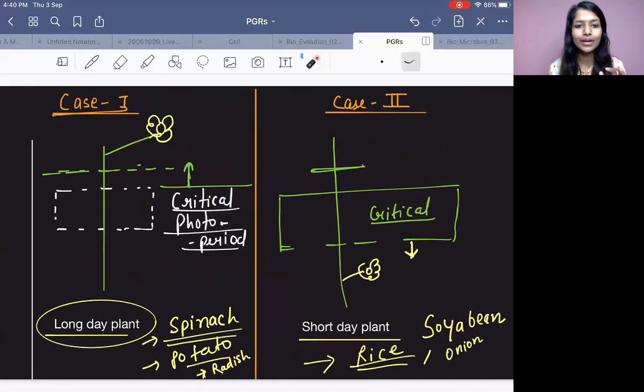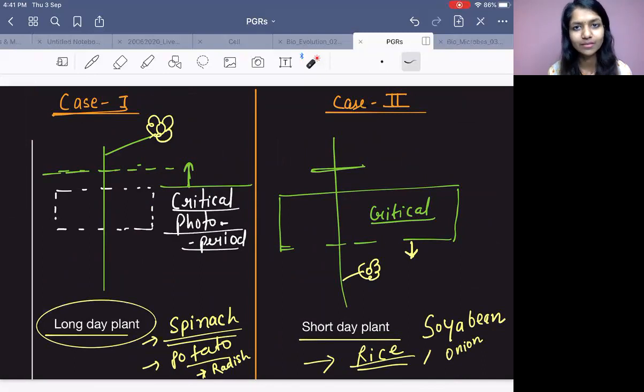Now, coming to examples. Sometimes examples come in the exam, though they are not given in NCERT, but they do come. So at least one example you should remember. It is very difficult to remember the examples, so how are we going to remember them?